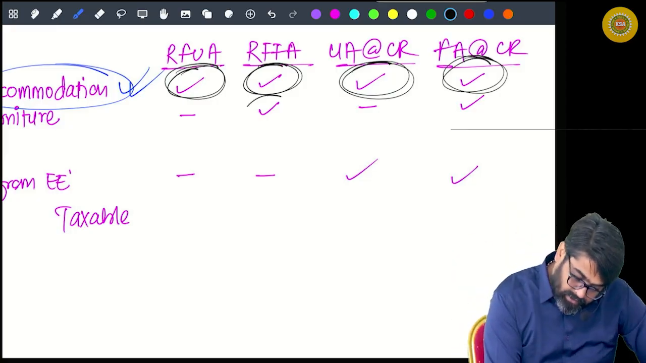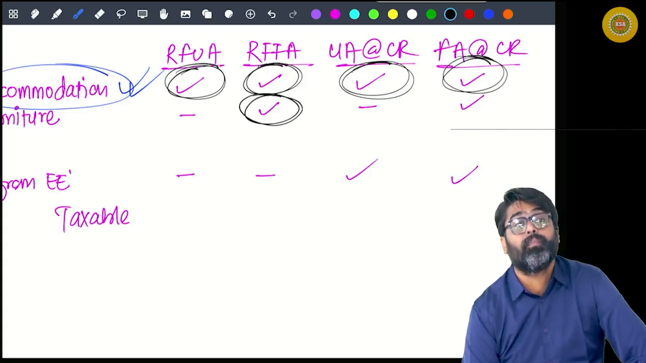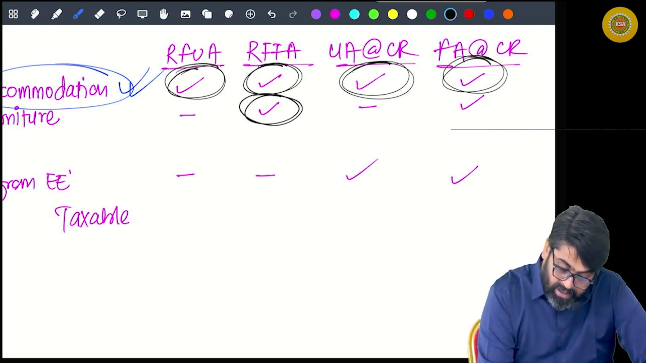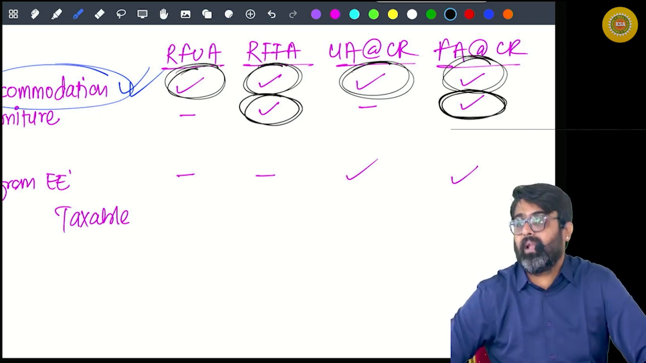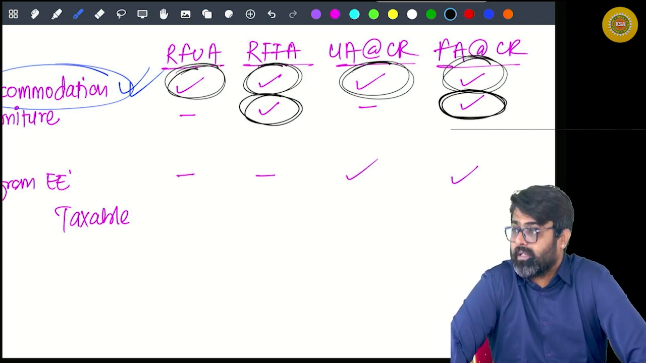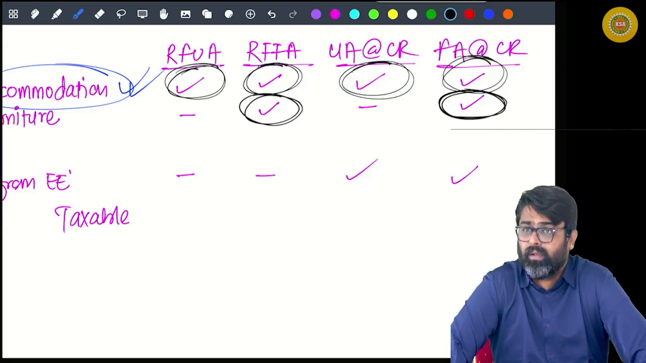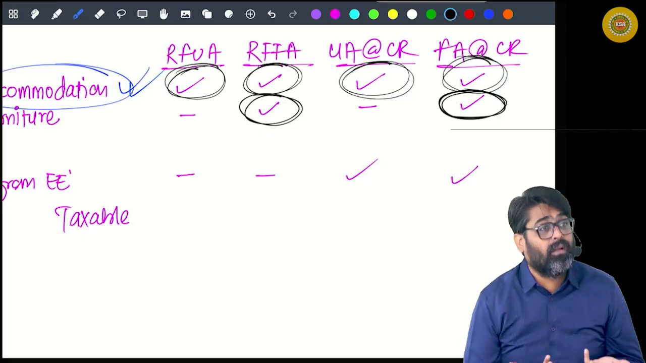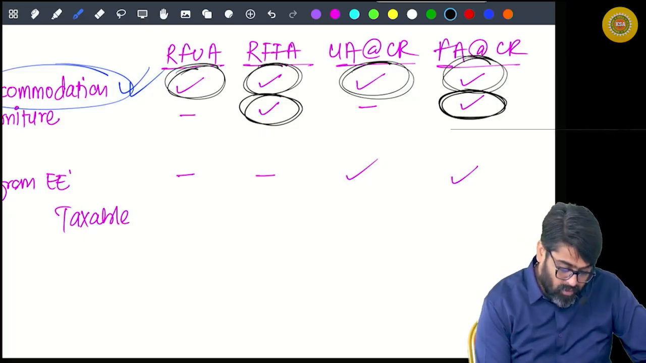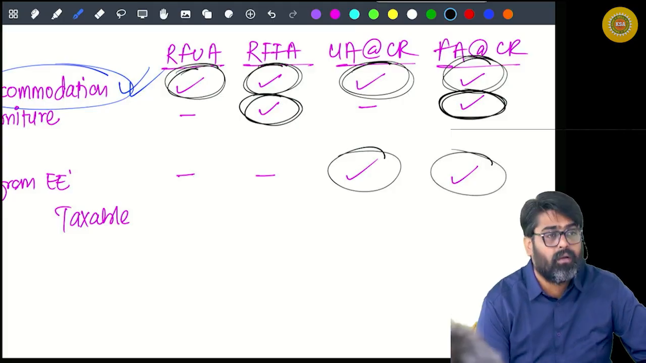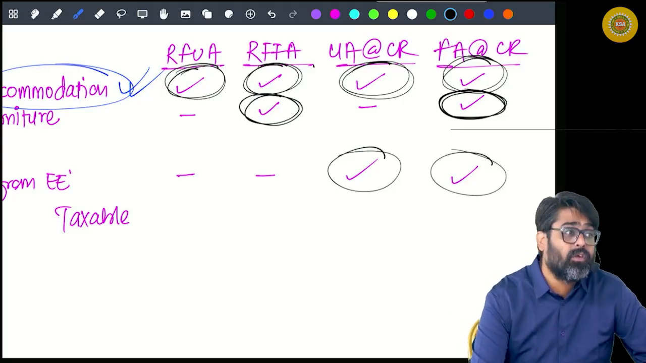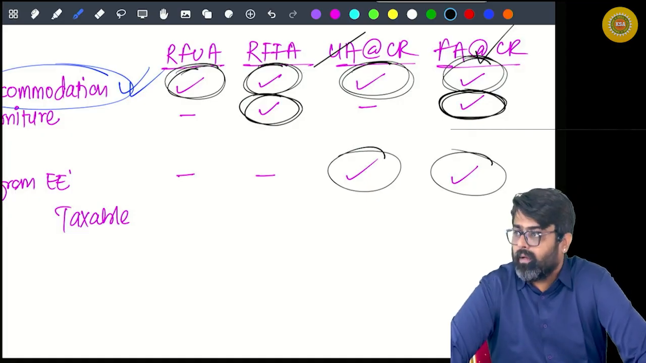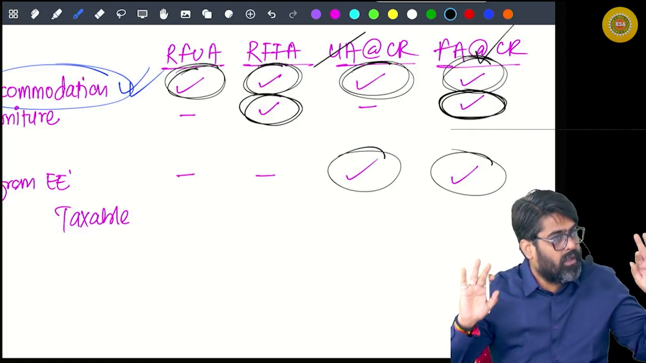So either 10% will be calculated or actual hire charges, as the case may be. Yes or no? Now if the employer is recovering rent, what are you going to do? Reduce that rent. Whether the accommodation is without furniture or with furniture, it will not make any difference. This is the accommodation end.